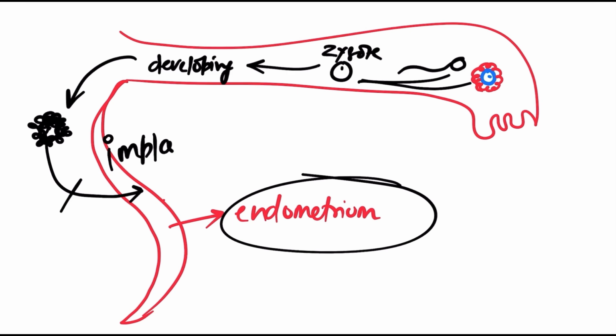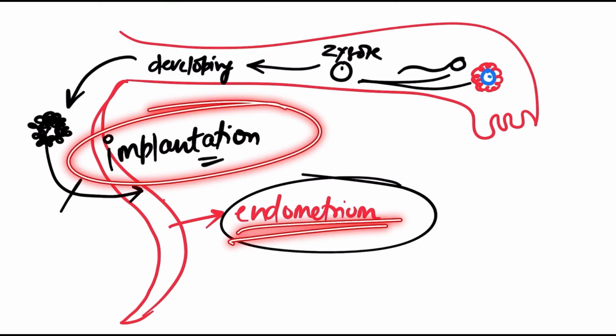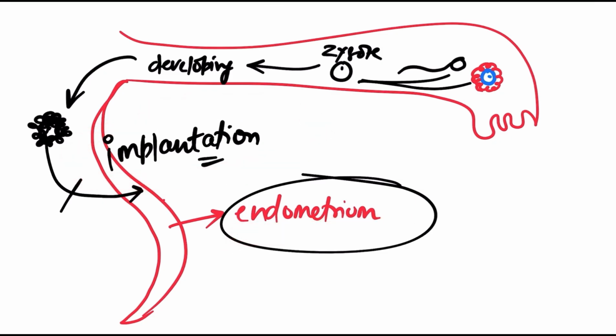Very important process, implantation. So for the purpose of implantation, the endometrium must be synthesized, right? So the endometrium is synthesized under which hormone? Yes, you are absolutely correct. Estrogen.